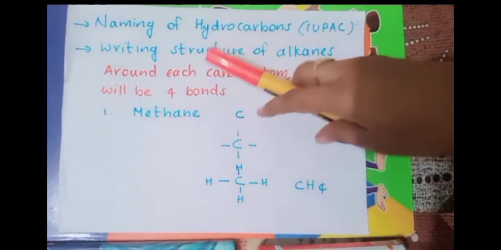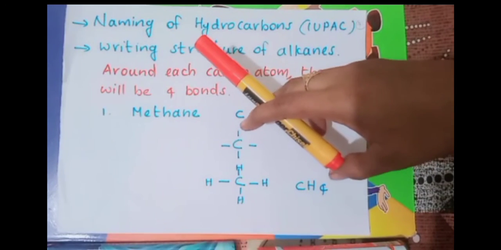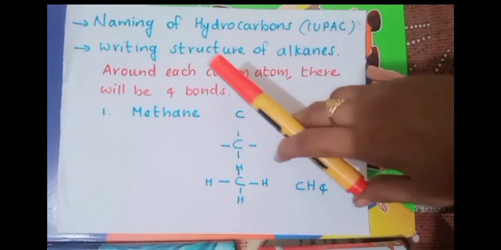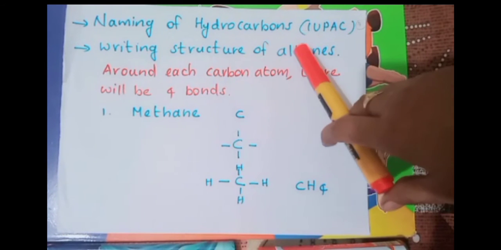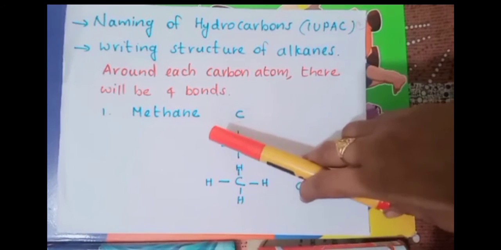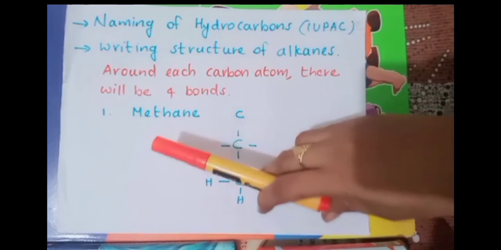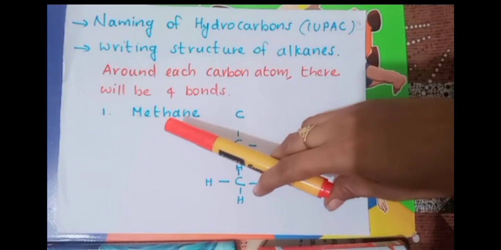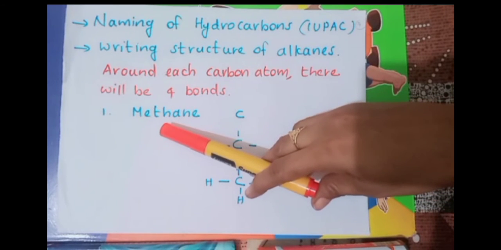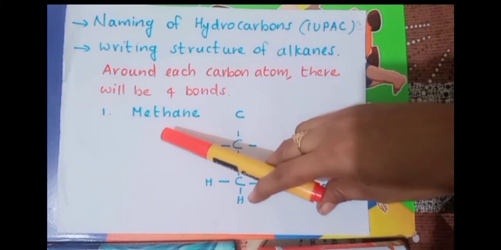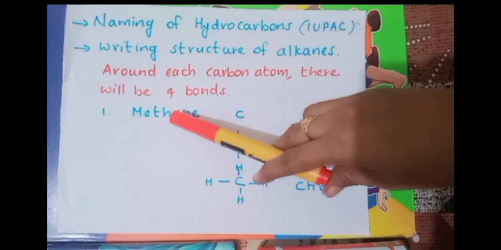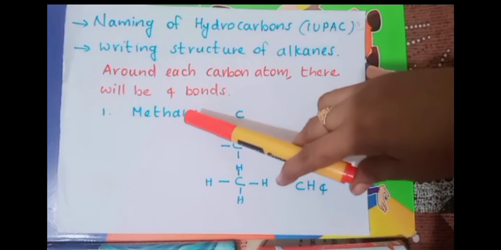Okay, so we said that the nomenclature or naming of hydrocarbons is done by IUPAC. Next we have to study how to write the structure of an alkane from the name. Here the compound is methane. From the name itself we can understand meth means how many carbon atoms? There will be only 1. ANE means single bond, but there is only 1 carbon atom, so ANE has not much meaning here.